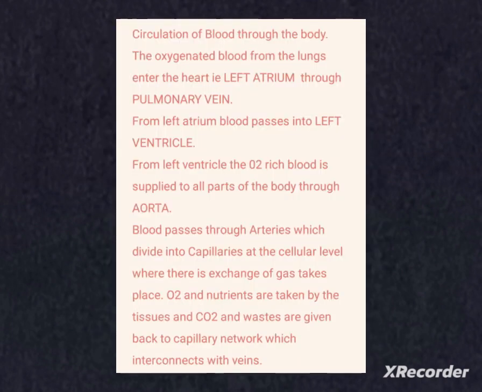Oxygen rich blood from the lungs comes to the thin walled upper chamber of the heart on the left, that is the left atrium. While collecting the blood, the left atrium relaxes. Then the left atrium contracts, the left ventricle relaxes, and the blood is transferred to the left ventricle. Then the thick wall contracts and the blood is forcefully pumped out to the body.